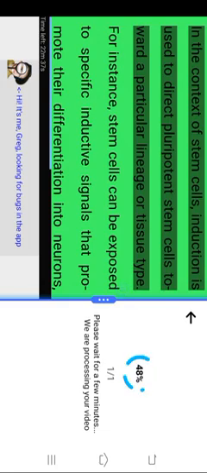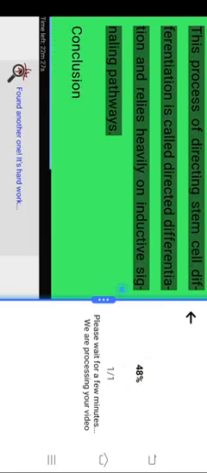In the context of stem cells, induction is used to direct pluripotent stem cells toward a particular lineage or tissue type. For instance, stem cells can be exposed to specific inductive signals that promote their differentiation into neurons, muscle cells, or cardiomyocytes, which is important for regenerative medicine. This process of directing stem cell differentiation is called directed differentiation and relies heavily on inductive signaling pathways.